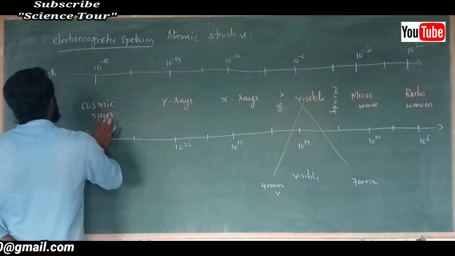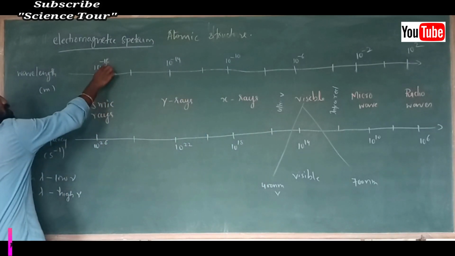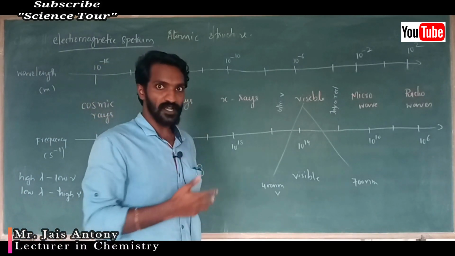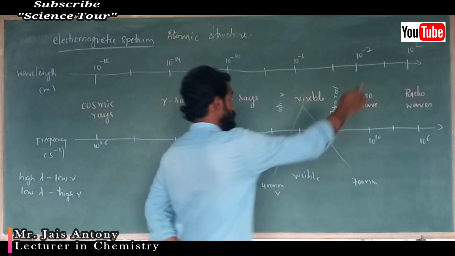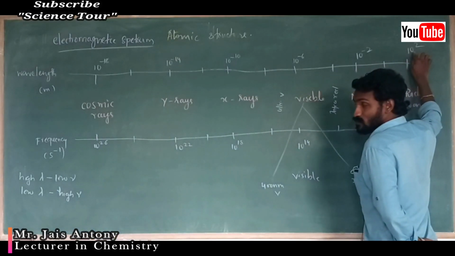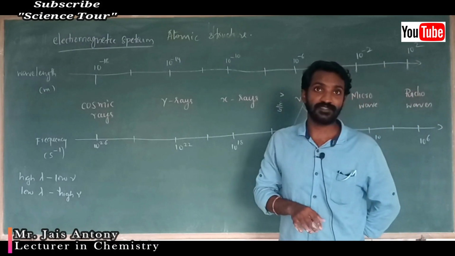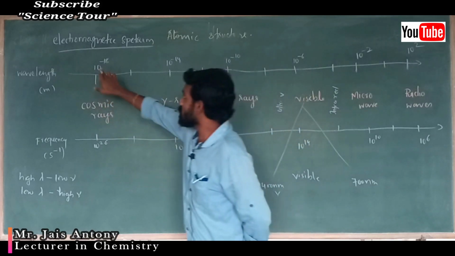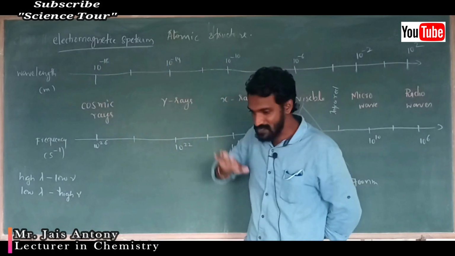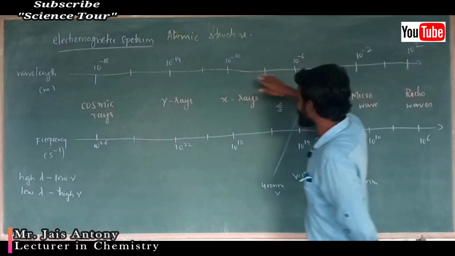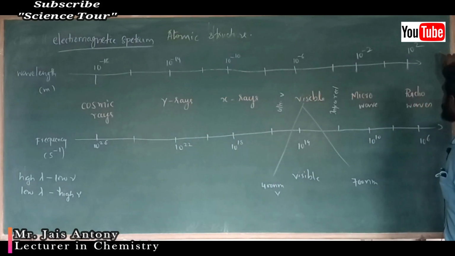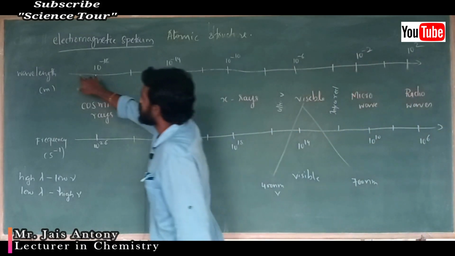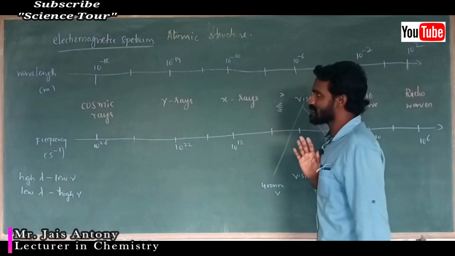Now you can see cosmic rays. Here it is lowest wavelength, 10 to the power minus 18. It is not plus 18, don't get confused. Minus means low. Here wavelength is 10 to the power 2. So which one is greater? Wavelength 10 to the power 2 is greater. Here it is minus, so it is lowest. So here minus 18, minus 14. That means as the minus decreases, automatically wavelength increases. When it reaches here, it is 10 to the power plus 2. That means wavelength increased from here to here.